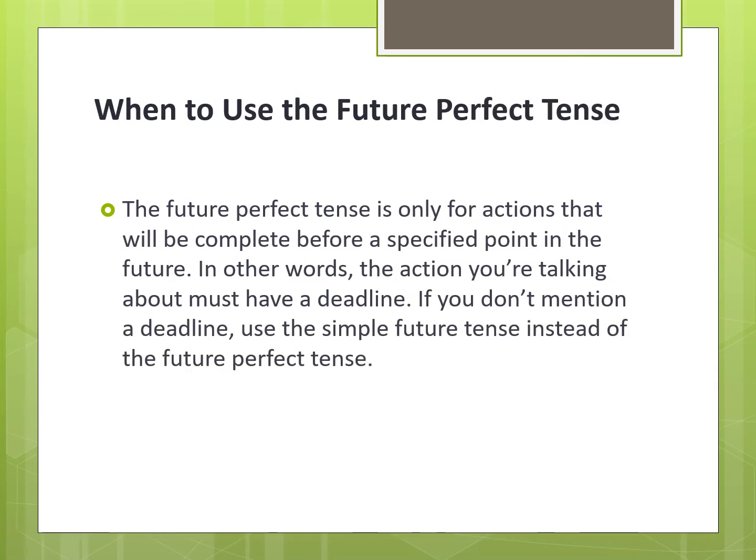Now let's talk about the use of the future perfect tense. The future perfect tense is only used to express actions that will be completed before a specified point in the future, and to show the sequence. If you are talking about more than one action that will happen in the future, the future perfect tense is used to express mainly the actions that will be completed before a specified point in the future. So the action you are talking about must have a deadline.